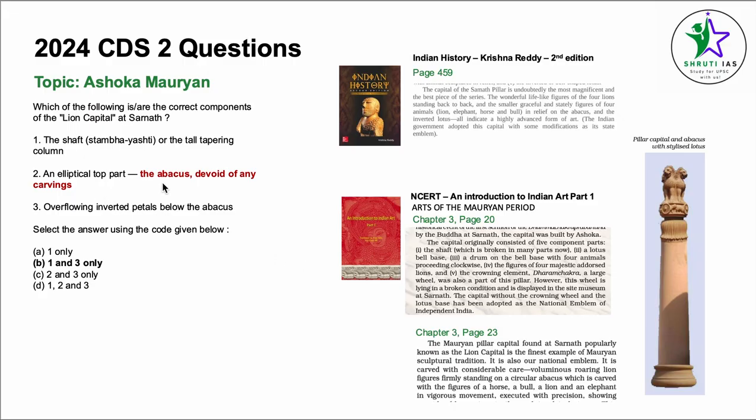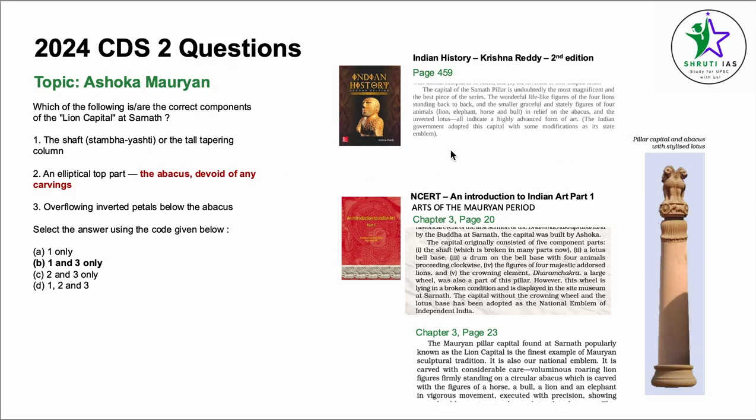Now, the elliptical top part, the abacus devoid of any carvings, is not directly given here, but it's very unlikely that it'll be devoid of any carvings. But let's just see from Indian History by Krishna Reddy, second edition, page number 459. The capital of Sarnath pillar is undoubtedly the most magnificent and the best piece in the series. The wonderful lifelike figures of the 4 lions standing back to back, and the smaller, graceful and stately figures of 4 animals in relief on the abacus, and the inverted lotus all indicate a highly advanced form of art. Now again, inverted lotus, so C3 becomes correct, and this is also correct from here.